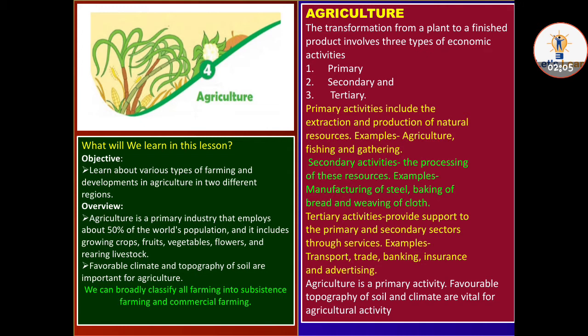Second is secondary activities. The processing of these resources, for example manufacturing of steel, baking of bread and weaving of cloth. Third is tertiary activities. They provide support to the primary and secondary sectors through services. Examples: transport, trade, banking, insurance and advertising. Agriculture is a primary activity. Favorable topography of soil and climate are vital for agriculture activity.